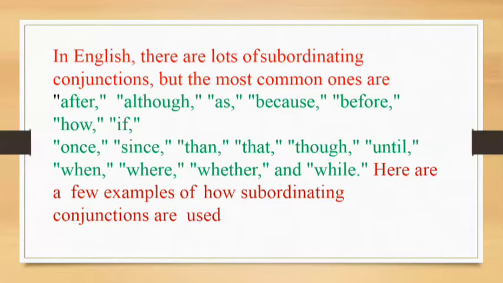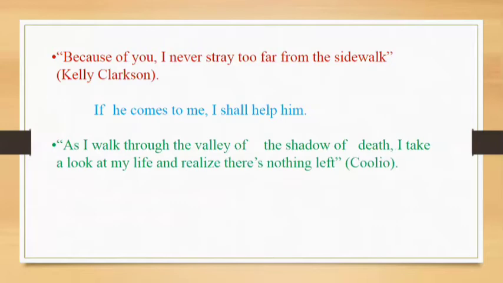Now we will look at a few examples of how subordinating conjunctions are used. Because of you, I never stay too far from the sidewalk to reach him. If he comes to me, I shall help him. So it shows condition. If he comes, there is a condition. As I walk through the valley of the shadow of death, I take a look at my life and realize there is nothing for your position.